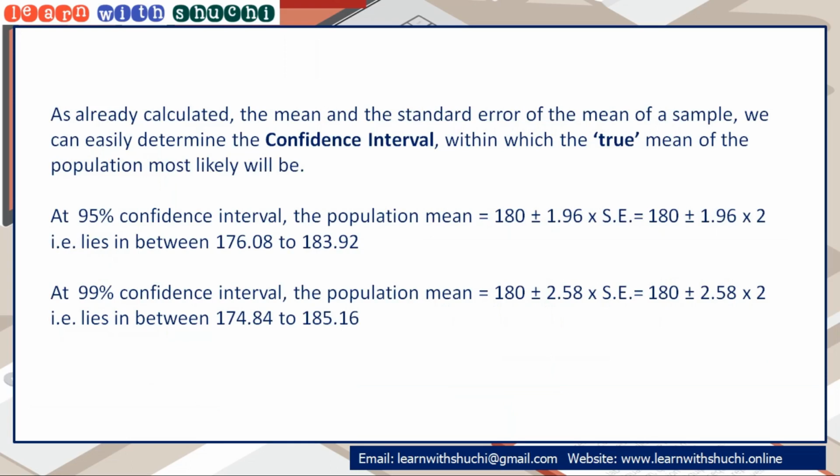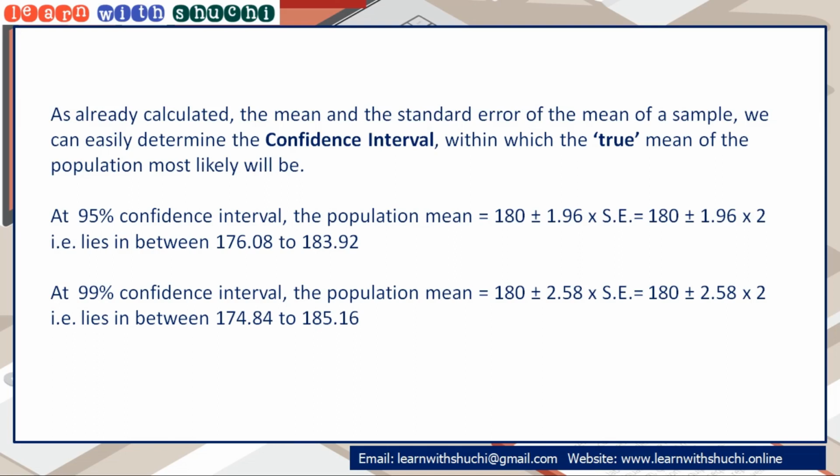As we have already calculated the mean and the standard error of the mean of a sample, we can easily determine the confidence interval within which the true mean of the population most likely will be. At 95% confidence level, the population mean is equal to 180 plus minus 1.96 into standard error of mean, which is equal to 180 plus minus 1.96 into 2. 2 is the value of standard error of mean. That is, confidence interval lies in between 176.08 to 183.92.